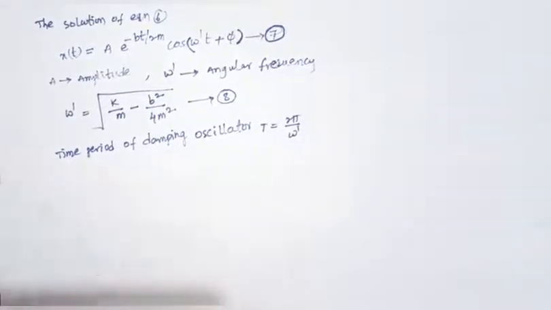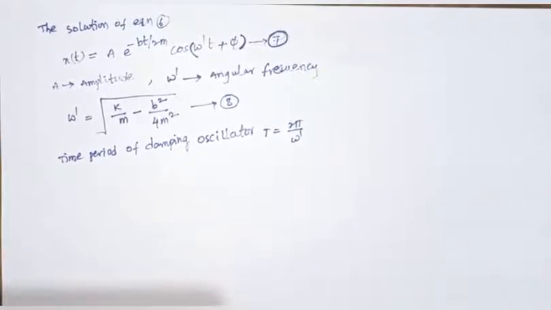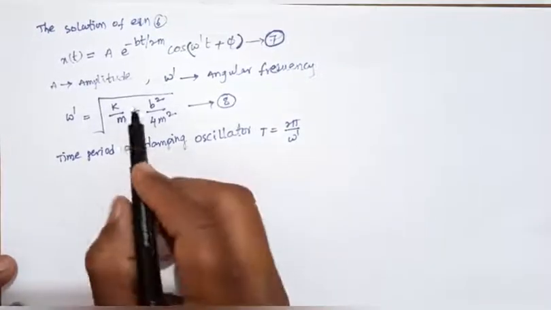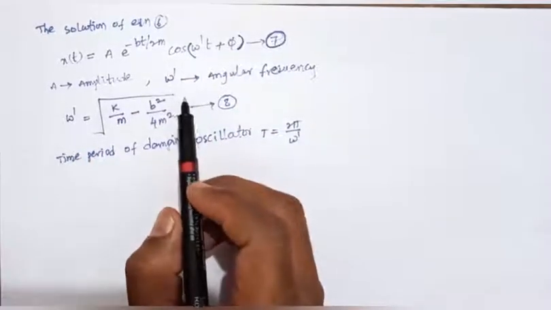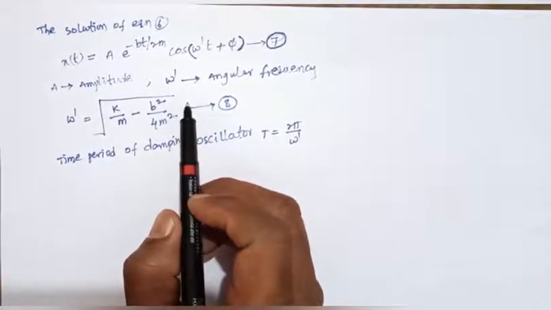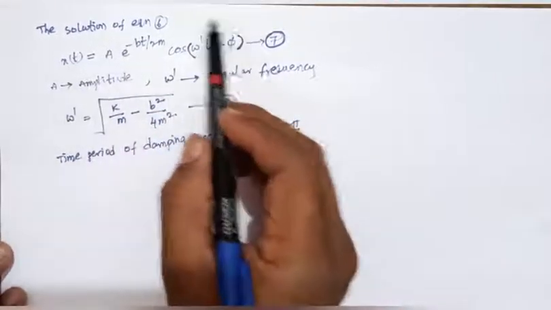But x of t is not strictly periodic. Simple harmonic motion is compulsorily periodic, but this is a damped oscillator.